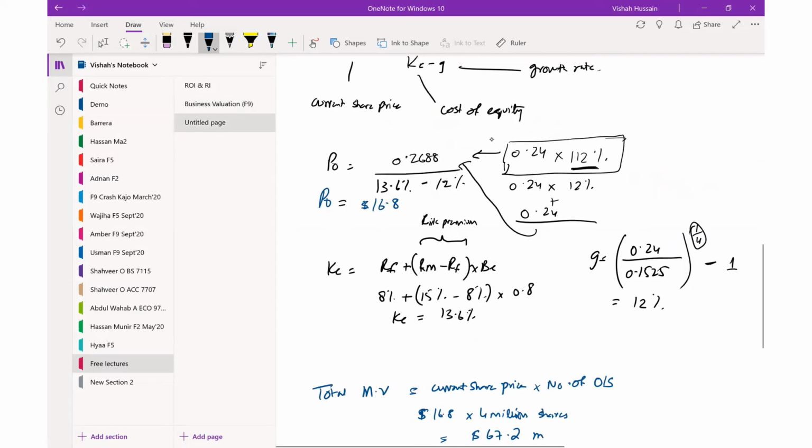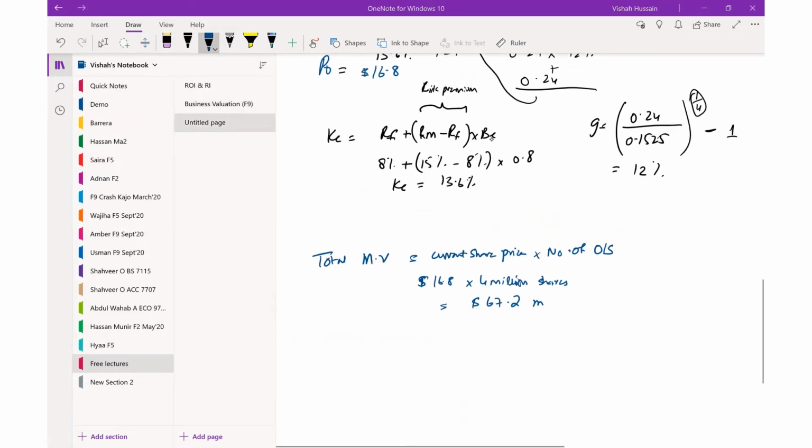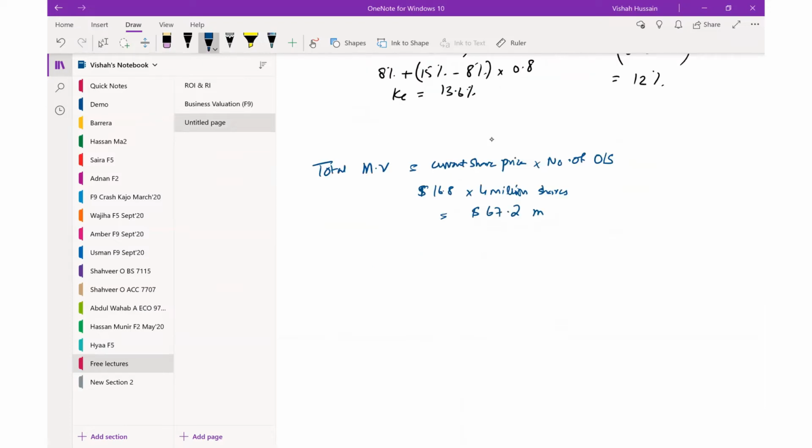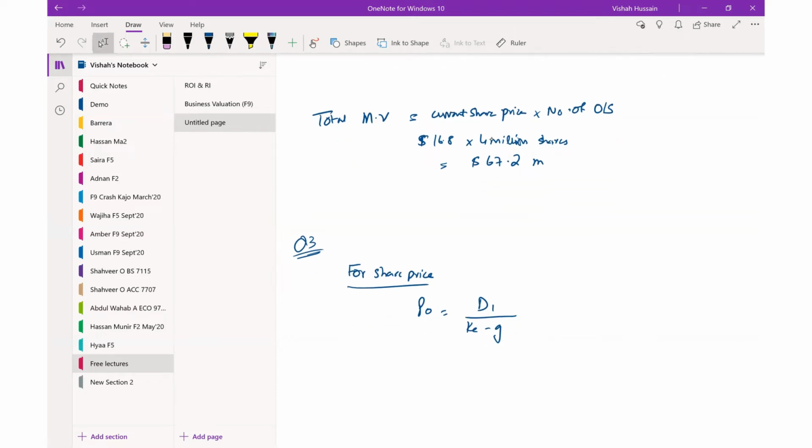Now I am presenting the solution for this question as well. Same formula shall be followed, but the method would be a bit different in computing the growth rate.